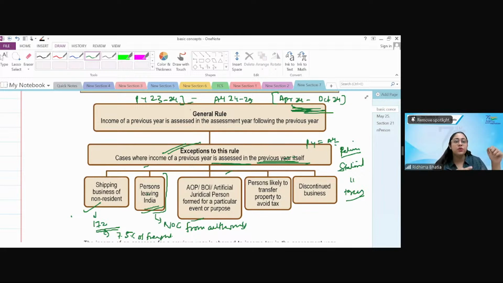Again, this is not for someone who is a tourist, and every tourist will not obtain an NOC. It is for someone who came to India, earned income in India, and now is leaving mid-year. So for those employees, NOC is very important. Okay? Any doubt?